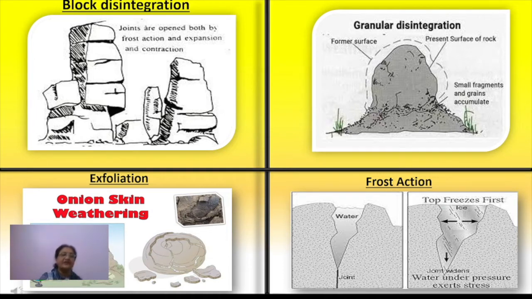The same way the rocks are being broken down, and this particular process is called exfoliation. And the fourth one is frost action. When water gets frozen, it causes the cracks to become wider and wider, and this is called frost action. These are the four types of mechanical weathering.